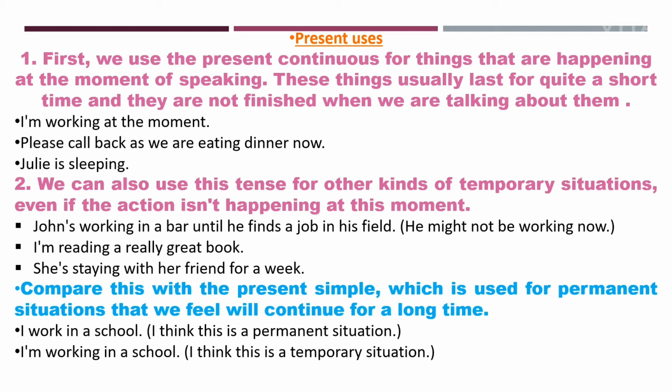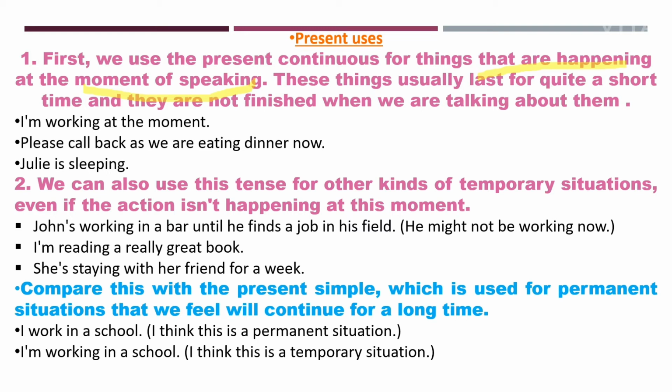So the very first use, students, is that you use present continuous tense for the things that are happening at the moment of speaking. Clear? When you are speaking and if some action is going on at that time, there present continuous tense is used. Clear, students? Like right now, I am teaching you. Yes? So, I am teaching. This indicates present continuous tense. Clear?